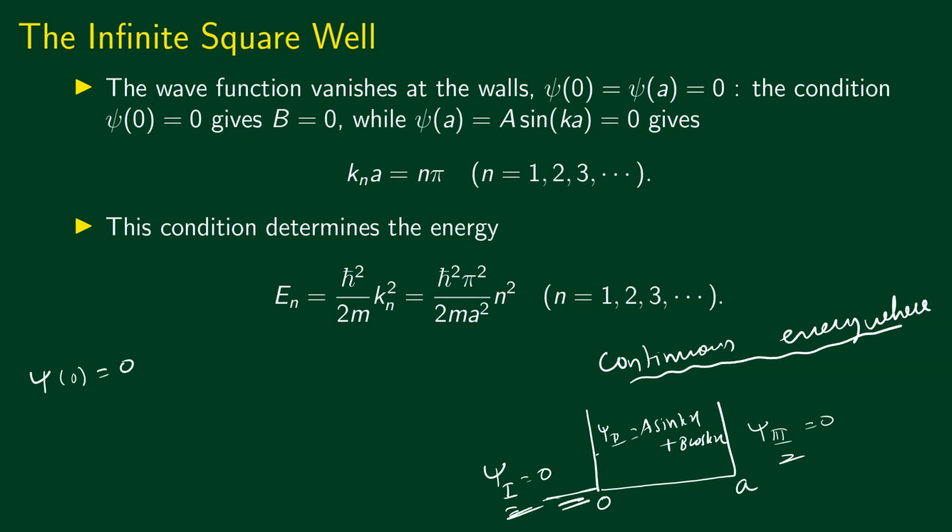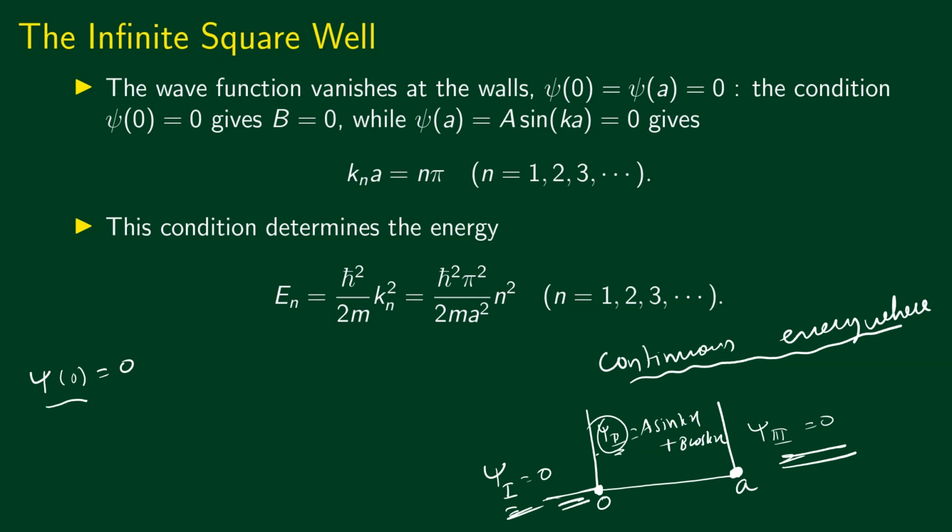In the same way, in the third region, also the wave function is 0. So if this has to be continuous with the wave function inside, that means that the wave function has to be 0 at x equal to a also. What I mean is that psi 2, the wave function in region 2, has to be 0 at x equal to 0 and 0 at x equal to a. Imposing these boundary conditions will give us the complete result. So let's see how we can impose this.